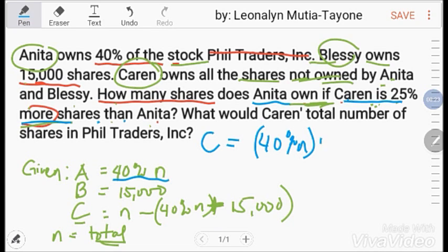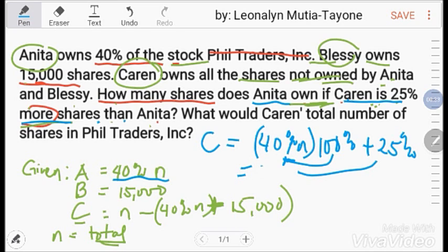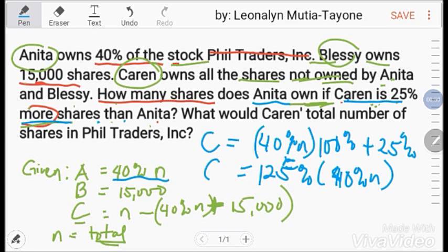Bali, 100% nitong kay Anita na 40% N plus 25% nitong 40% ng N. In other words, that will be 125% of 40% N ay kay Karen.